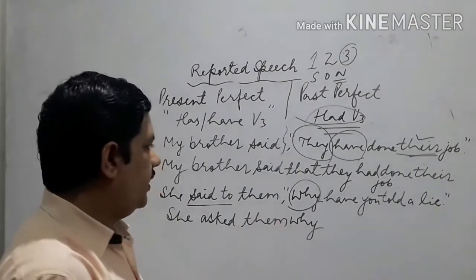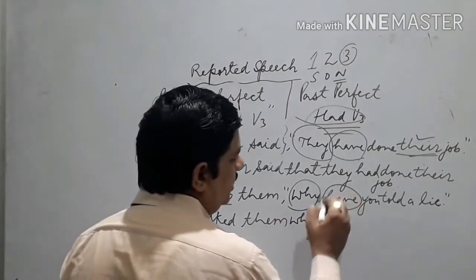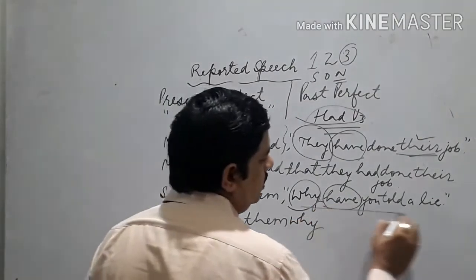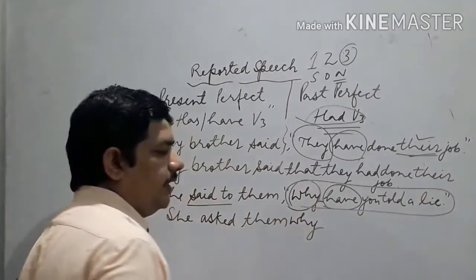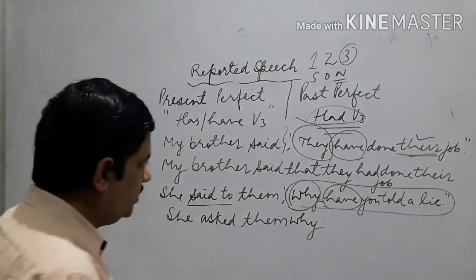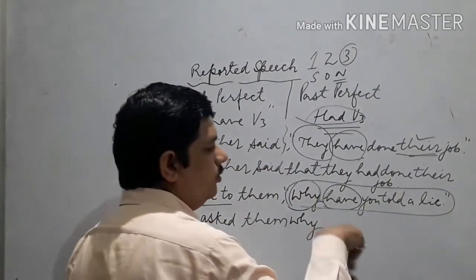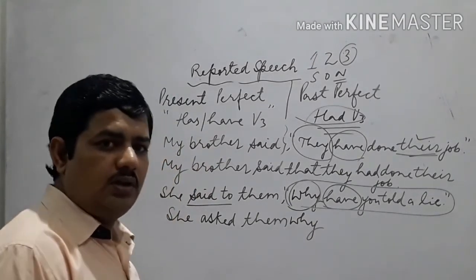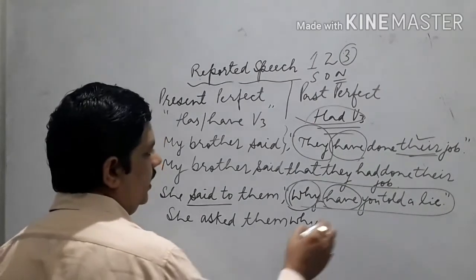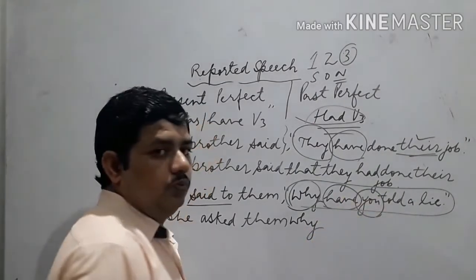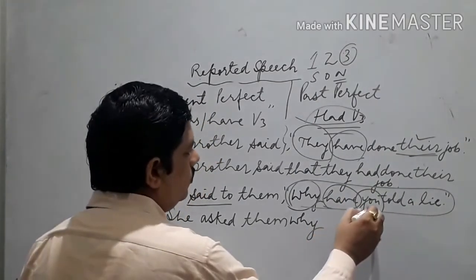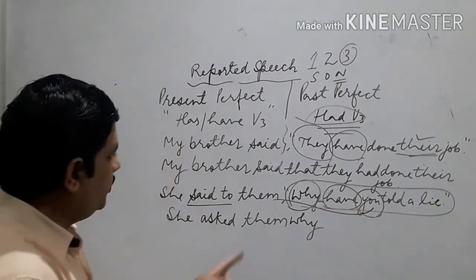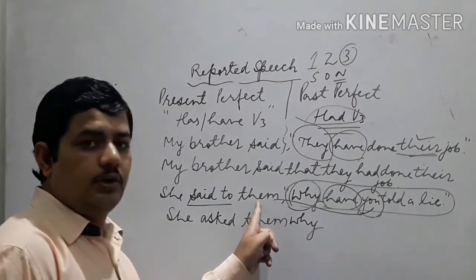She asked them why. Now we are not to change has or have directly. I told you all the interrogative sentences of direct speech, reported speech, will be converted into simple form when you convert them into indirect. So why, you, second person pronoun, will be converted according to the object.